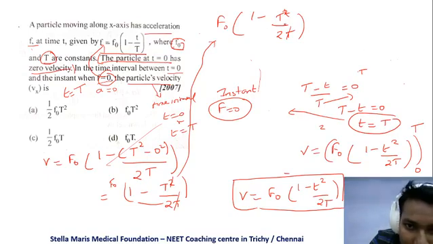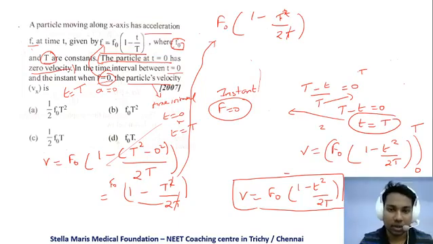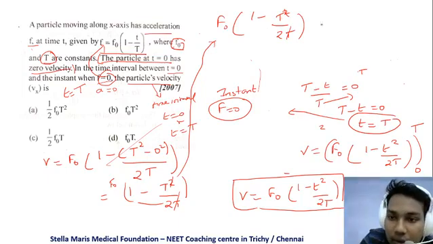So the answer comes to, the particle's velocity v of x is equal to f naught into 1 minus...